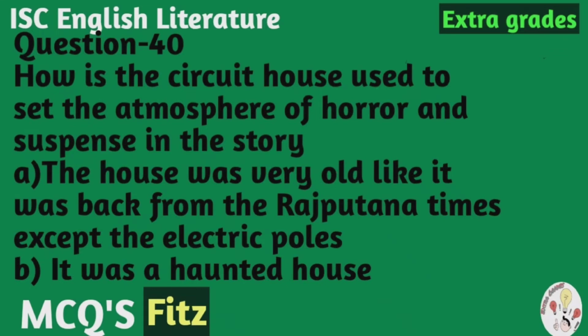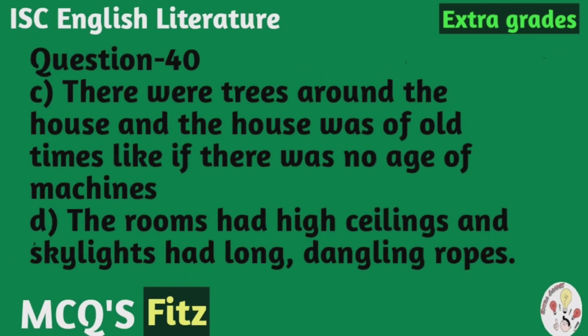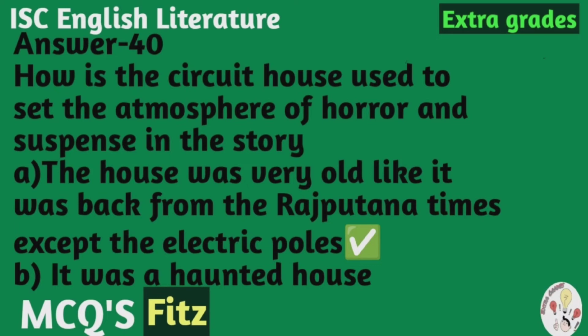And the options are A, the house was very old, like it was back from the Rajputana times, except the electric poles, B, it was a haunted house, C, there were trees around the house and the house was of old times, like if there was no age of machines, D, the rooms had high ceilings and skylights and long dangling ropes. And the correct option is here, children, you can select more than one correct option.